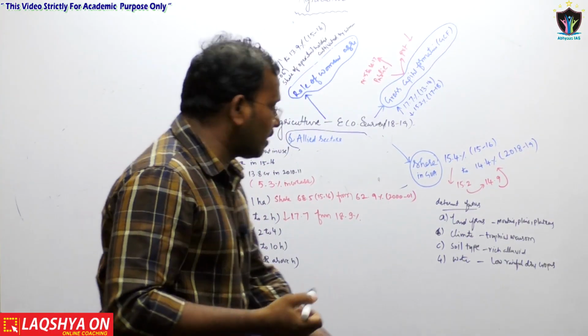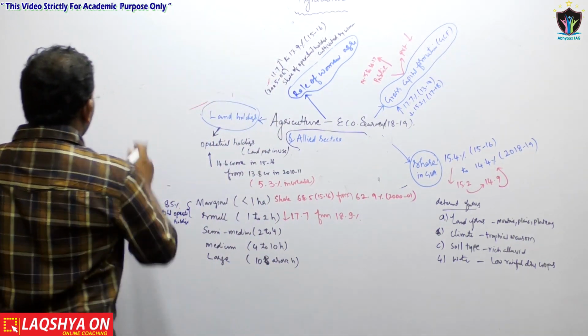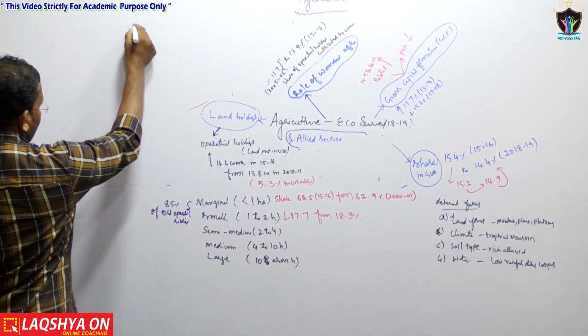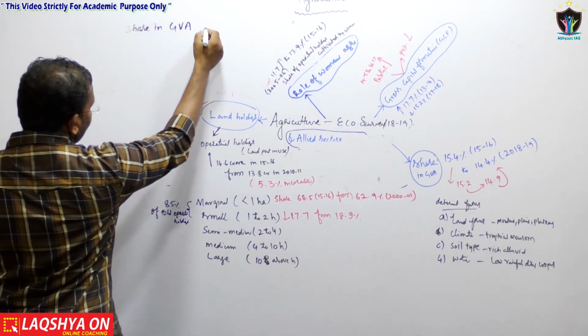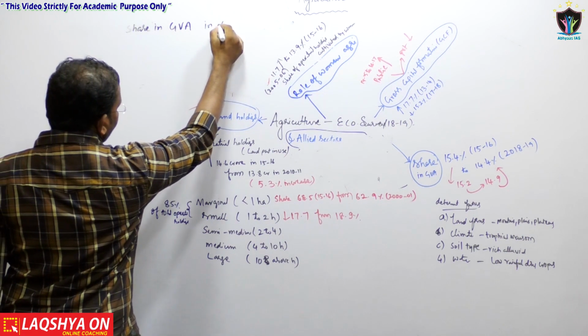The second level of analysis of data is share in GVA percentage, share in gross value added in percentages.